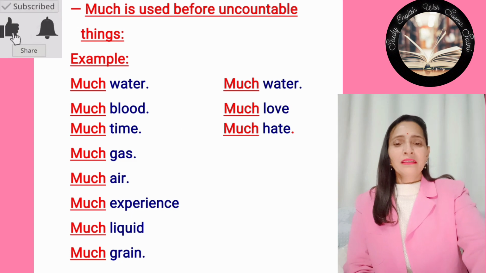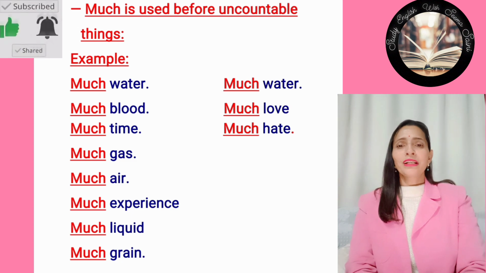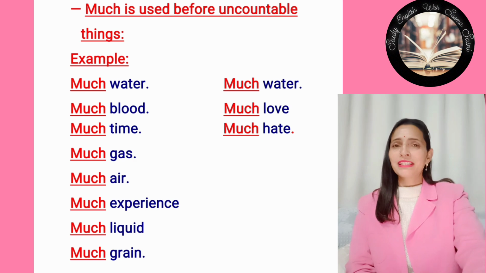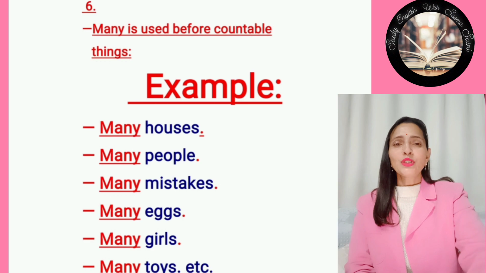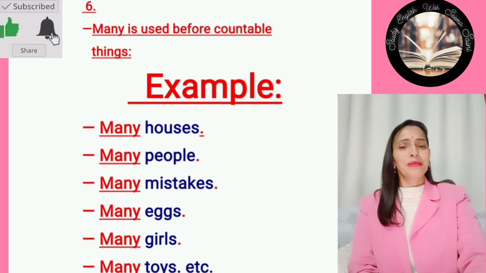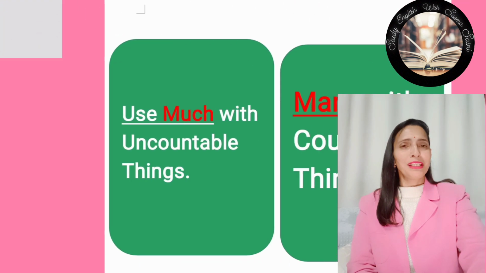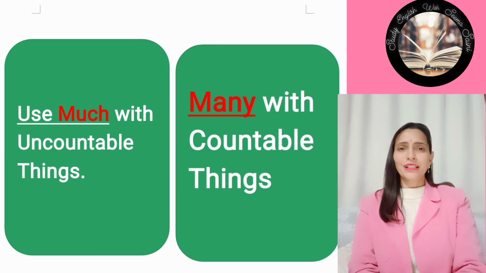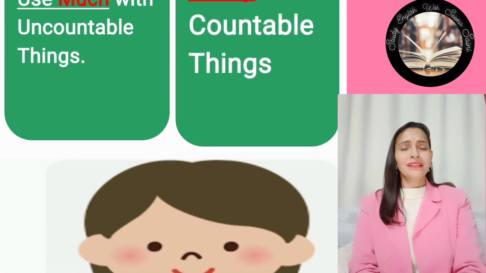Okay? Much is used before uncountable things like much water, much blood, much time, much gas, much air, much experience, much liquid, much green, etc. Many is used before countable things. Example, many houses, many people, many mistakes, many eggs, many girls, many toys, etc. So, use much with the uncountable things and many with countable things.